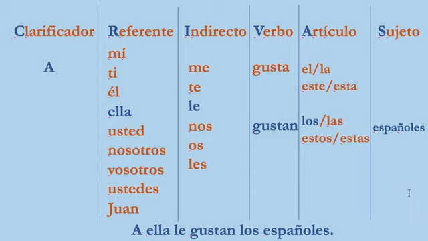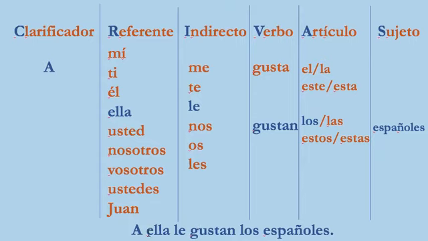Let's say we wanted to change the other side of the sentence. And now we're talking about españoles. Españoles being Spaniards, right? She likes Spaniards, or the Spaniards are pleasing to her, essentially. A ella le gustan los españoles. It is gustan because los españoles is plural, right? Like they are pleasing to her.